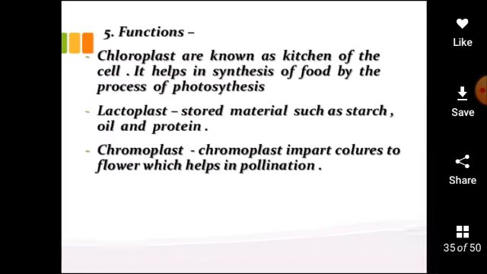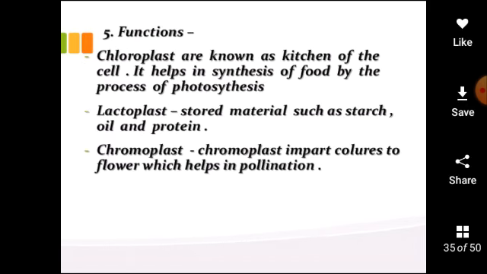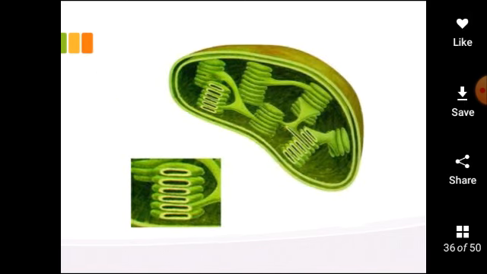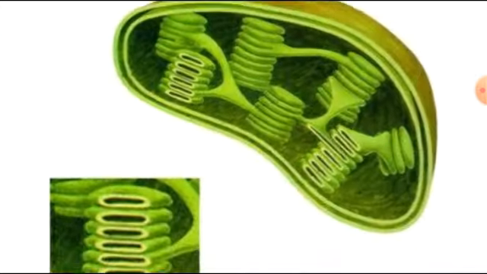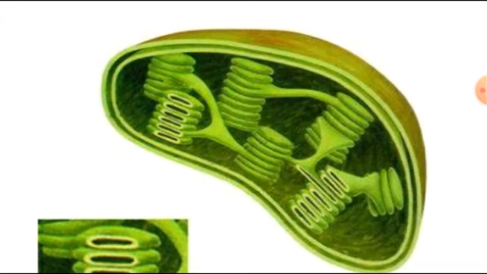Second one is the chromoplast. What is a chromoplast? The chromoplasts are the colored plastids. Chromoplasts are of two subtypes: the non-green and the green chromoplasts. The green chromoplast is known as the chloroplast. This is the structure of the chloroplast, and this chloroplast actively takes part in photosynthetic activity.